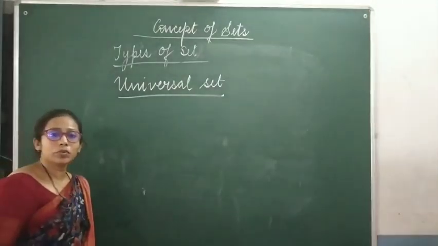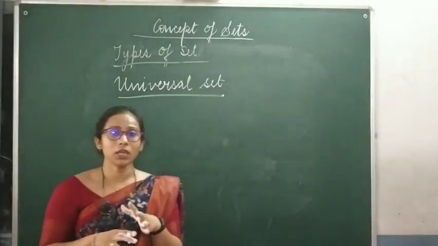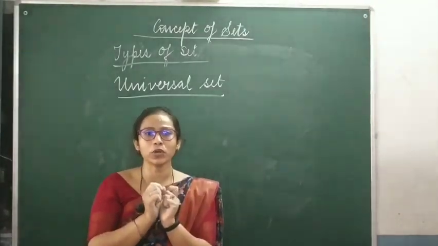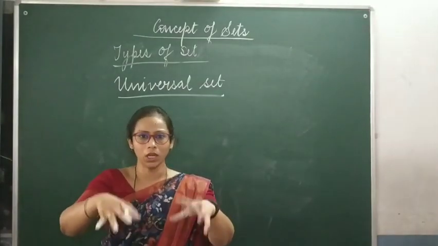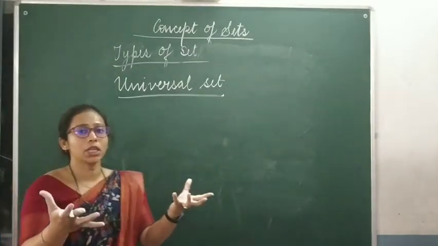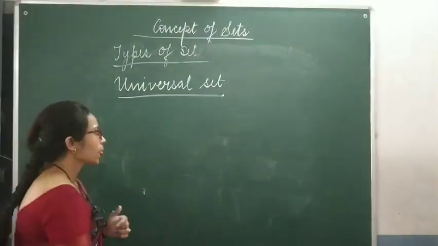So now what is a universal set? See, universal. Okay, something which contains everything here. By the word universe, what do you understand? In universe, we have everything inside the universe only. Okay, so here also, universal set. Everything inside one set. Okay, let's try to understand this.